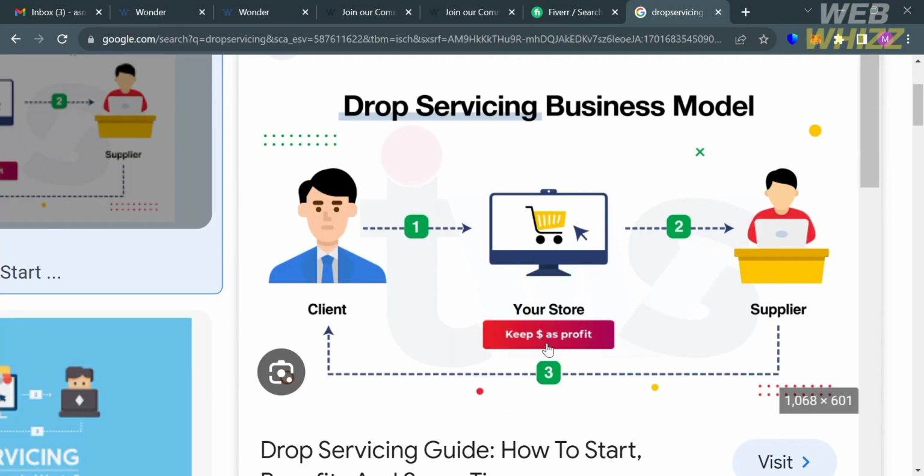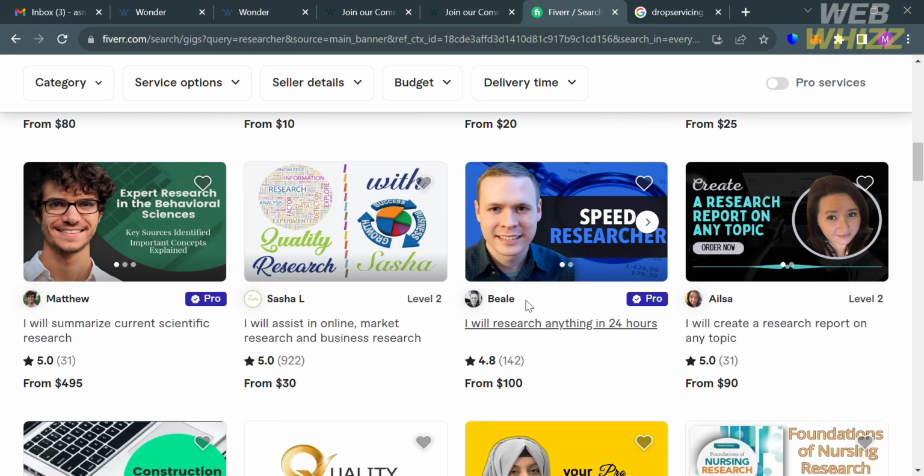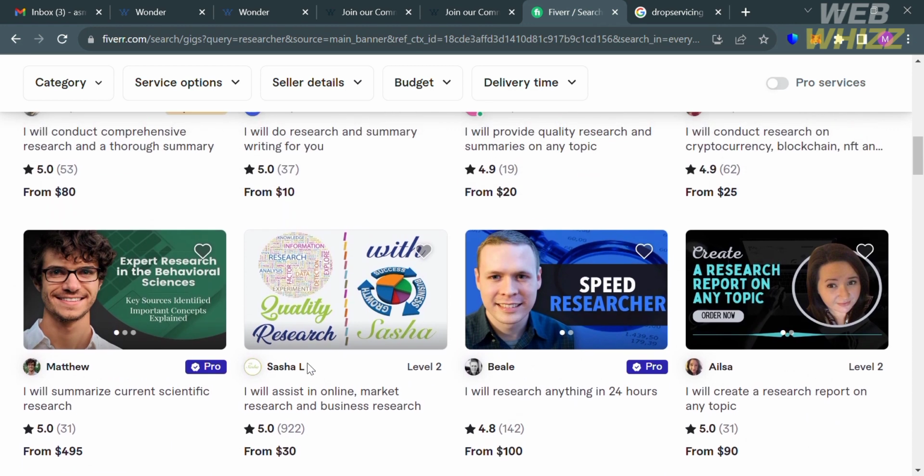On the other hand, the supplier here will serve as the users of AskWonder that will do the research for our client. So we just basically post on Fiverr about our research expertise, but you're actually not the one who will do the research, since AskWonder assigns some of its users to do a specific research, and in return, they will get a commission from it.